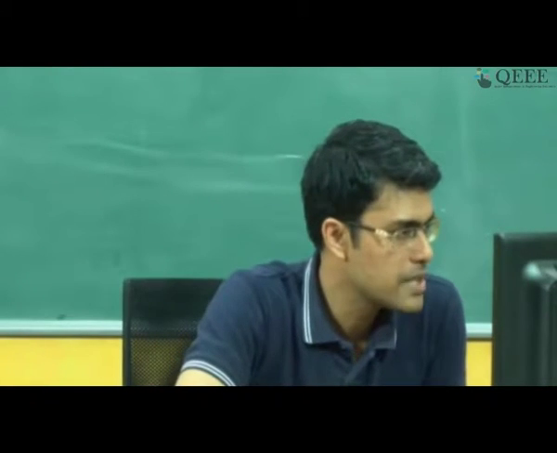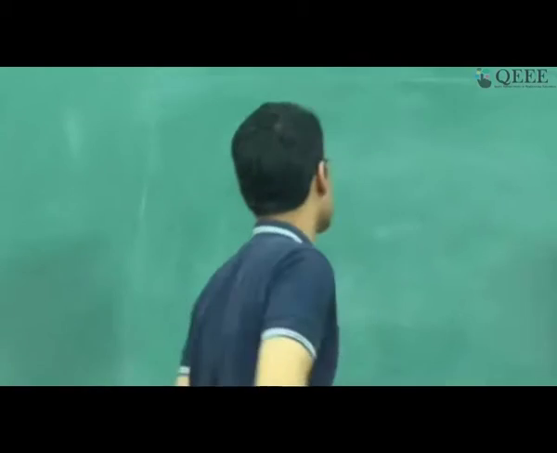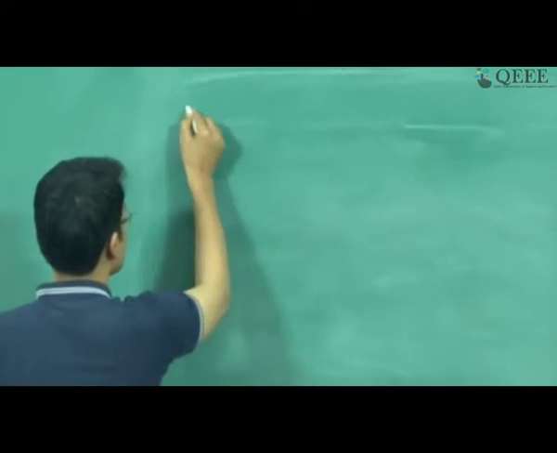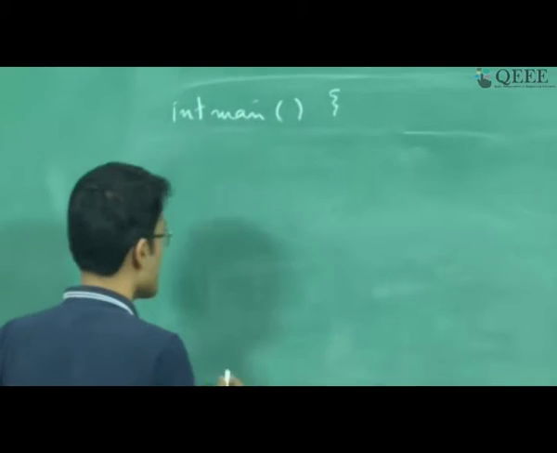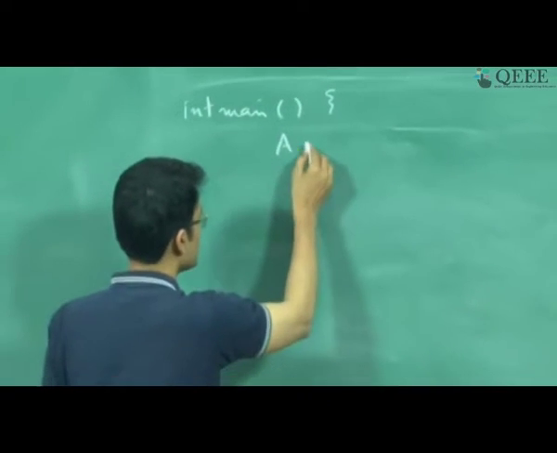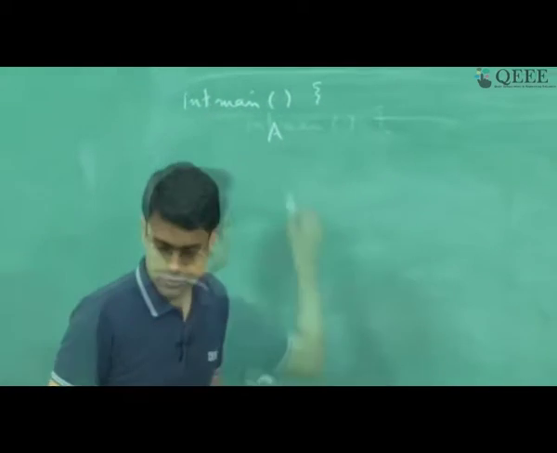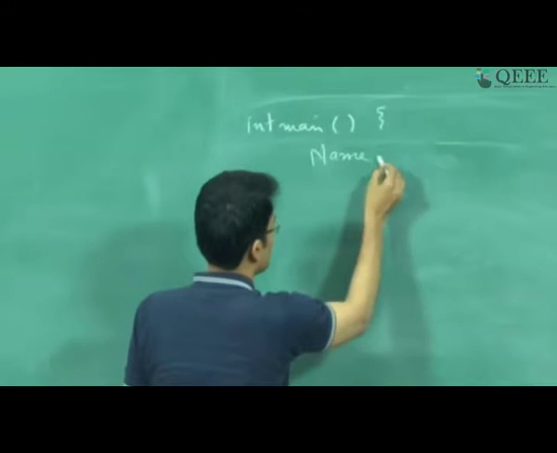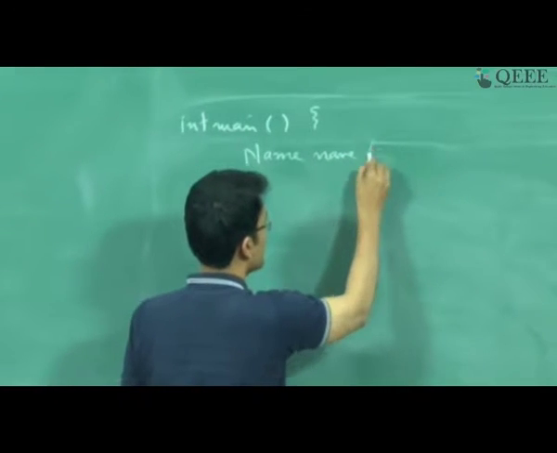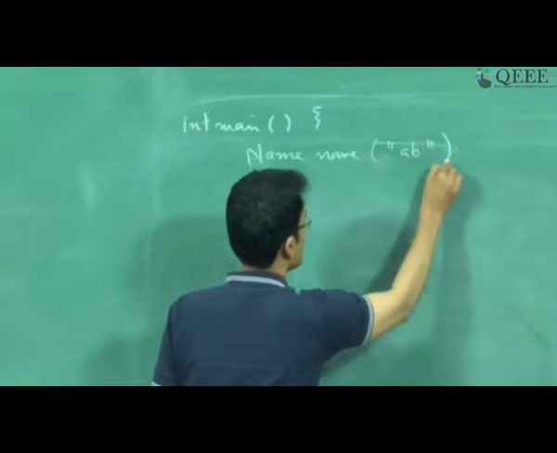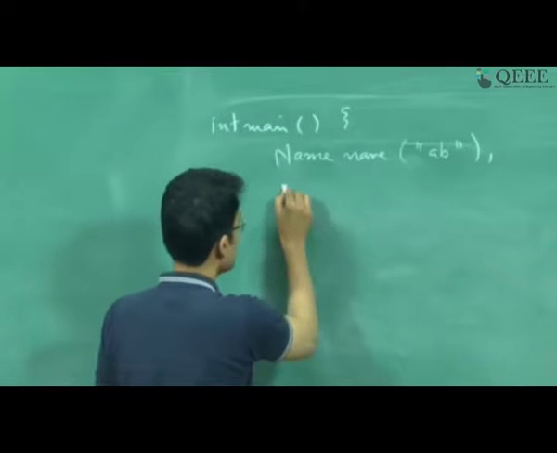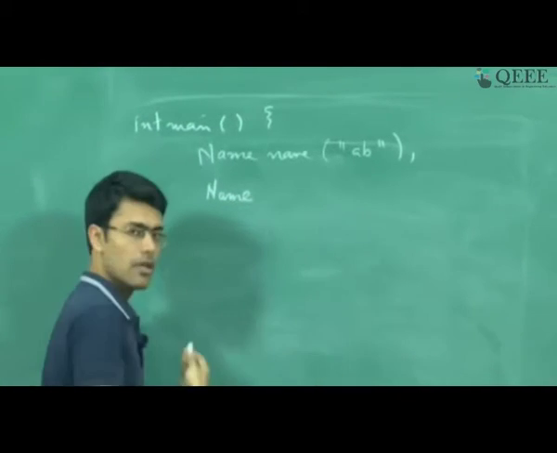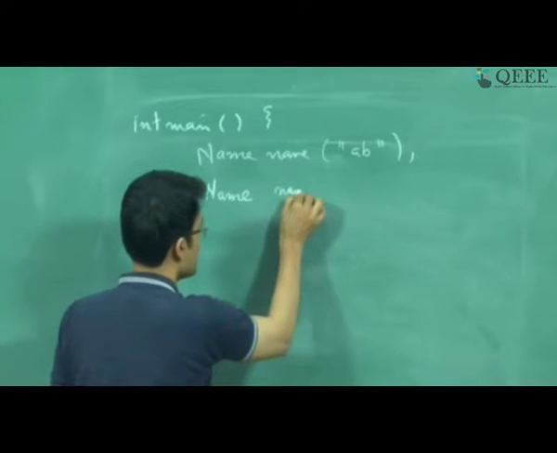So this is a question from PCE. Maybe I will write it up on the board, but essentially what we are talking about is that there is, let us say, a main, and what we want to do is, let us say in this case, there is a name variable which gets created with, let us say, AB, right, and then I want to create another variable of type name, which is, let us say, name mult,